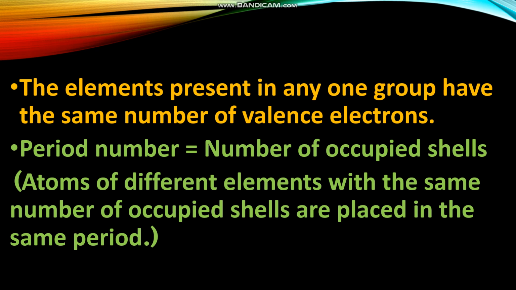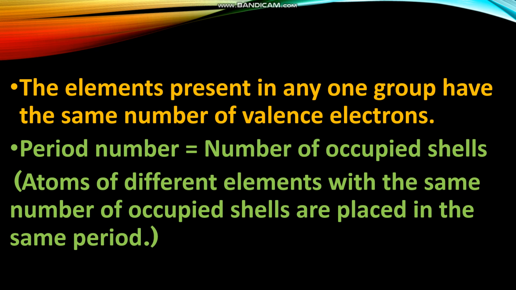So, once again, let us see the points regarding the position of elements in the periodic table. The elements present in any one group have the same number of valence electrons. Period number is equal to the number of occupied shells. That means atoms of different elements with the same number of occupied shells are placed in the same period. If there are 4 occupied shells, that element belongs to the 4th period.